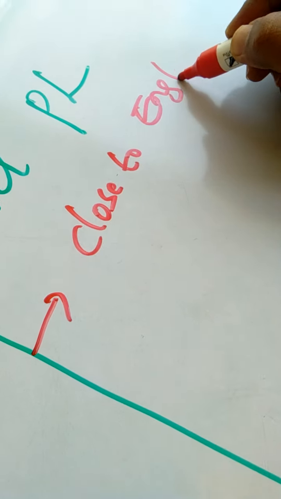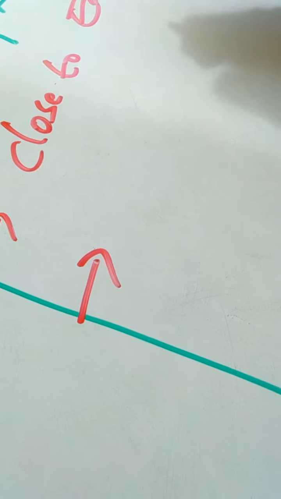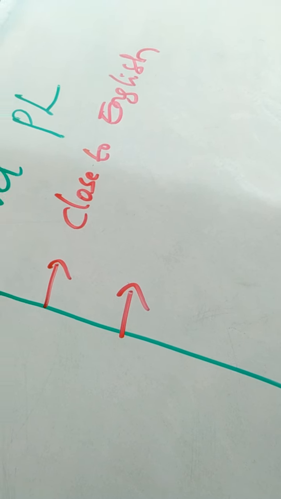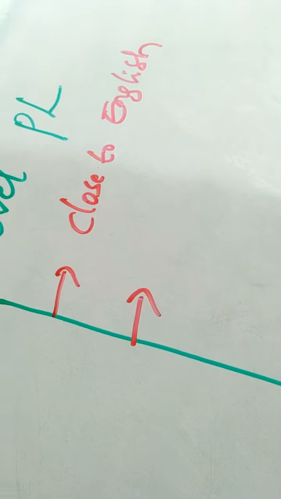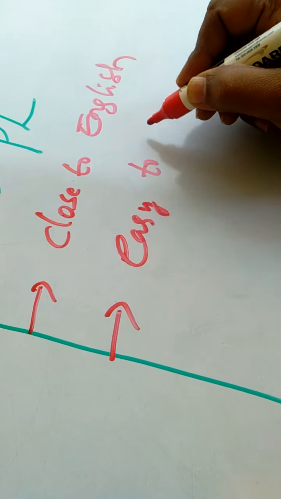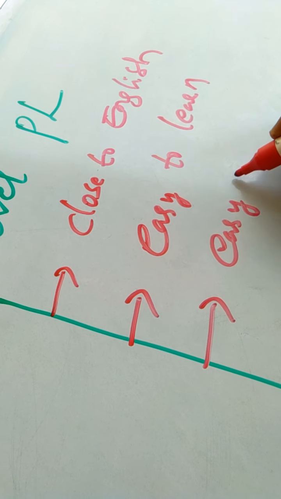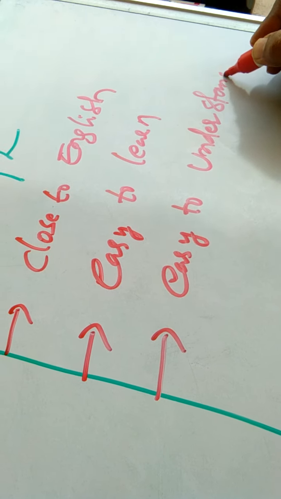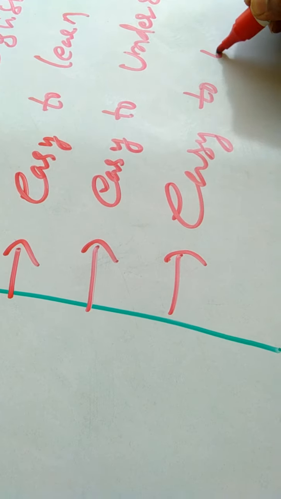English. Because we already know the English language, the syntax and semantics of these high level programming languages are close to English. So people can easily learn these languages, and they are easy to understand and easy to implement.